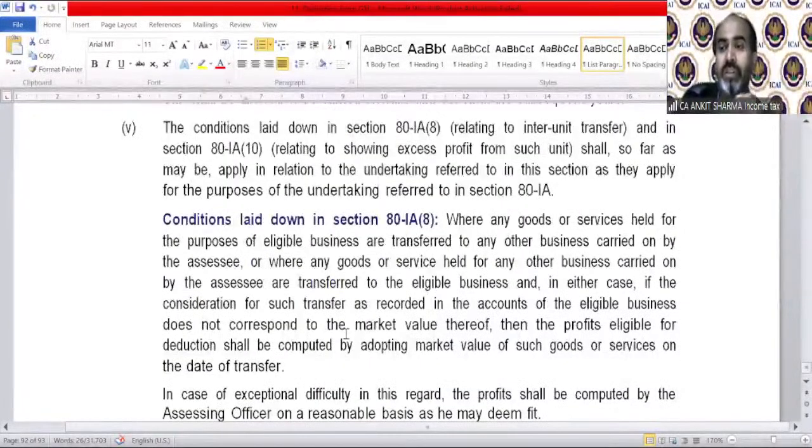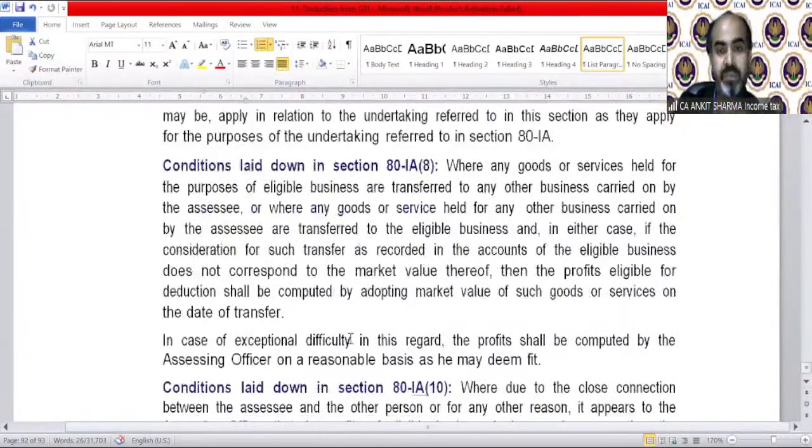Where any goods or service held for the purpose of eligible business are transferred to any other business carried on by the assessee, or where any goods or service held for any other business carried on by the assessee are transferred to the eligible business, and in either case, if the consideration for such transfer recorded in the accounts of the eligible business does not correspond to the market value thereof, the profit eligible for deduction shall be computed by adopting the market value of such goods or service on the date of transfer.